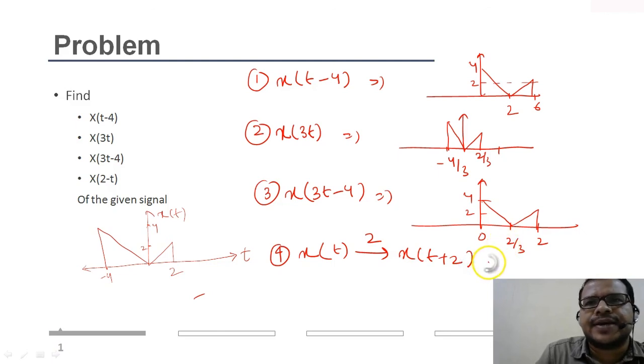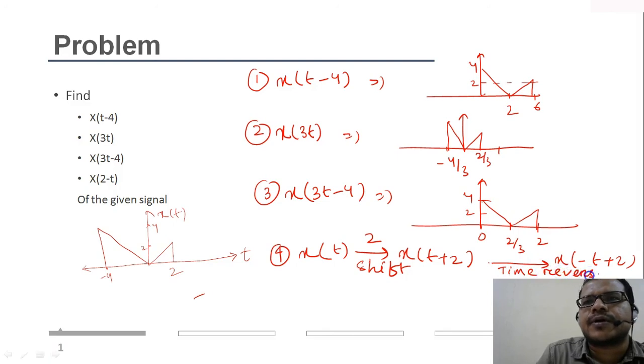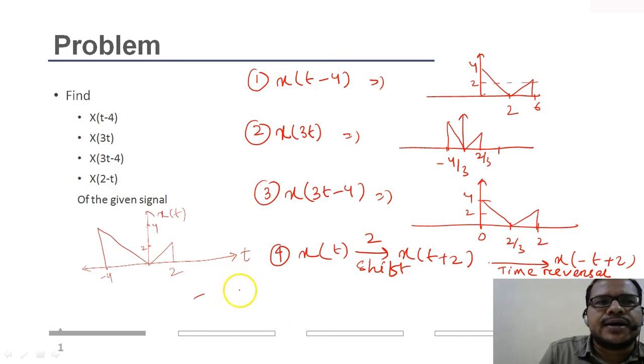And if I then reverse the signal, then the time axis will reverse, that is x of minus t plus 2. Here shift, then here time reversal. Okay, and the signal will look something like this.